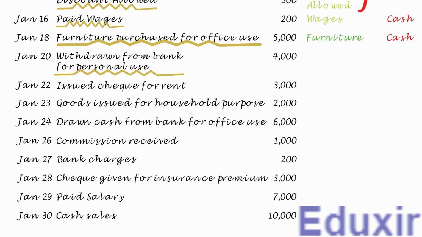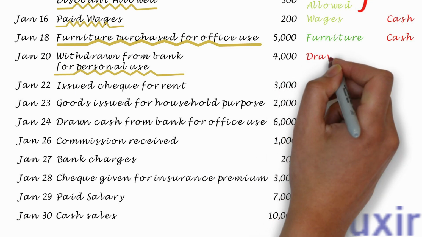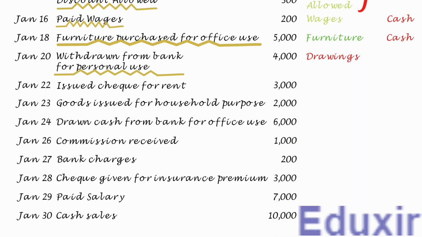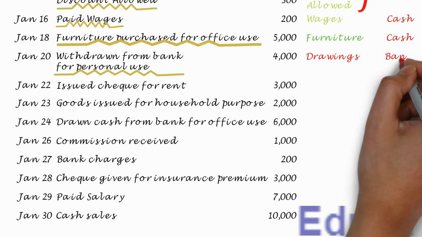So, in this transaction, as the owner has withdrawn 4000 rupees from the bank, it reduces the owner's equity or capital. The rule to record any decrease in the capital is to debit the corresponding capital account. In this case, the drawings account should be debited, not the capital account. At the same time, as the owner has withdrawn the amount from the bank, the asset available with the business will be decreased. The rule to record any decrease in the asset is to credit the corresponding asset account. In this case, the bank account should be credited.